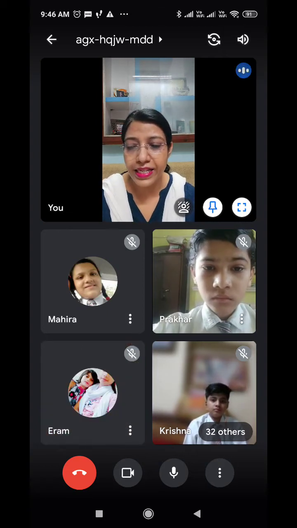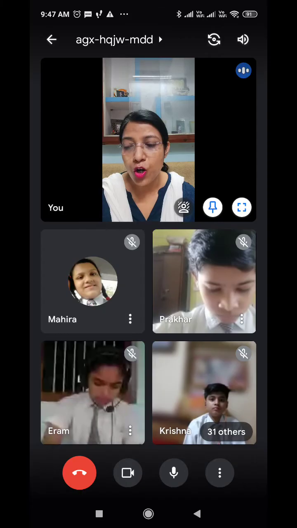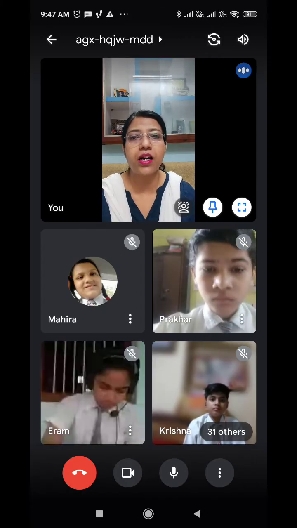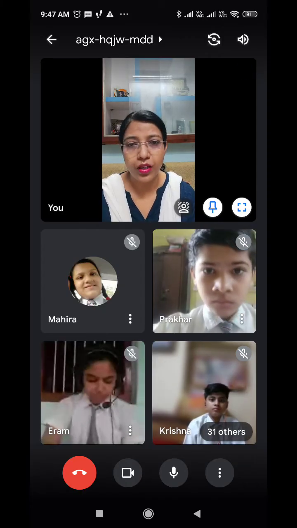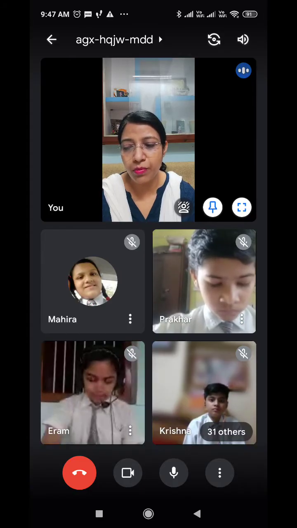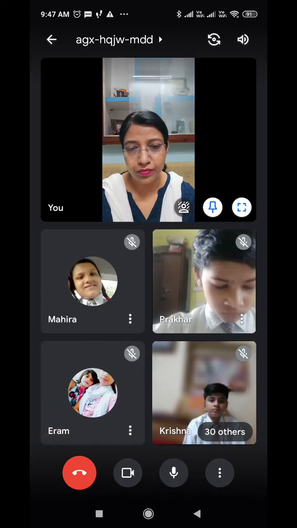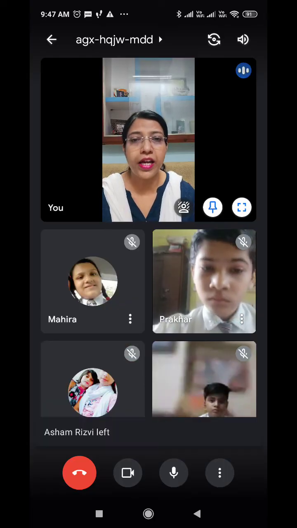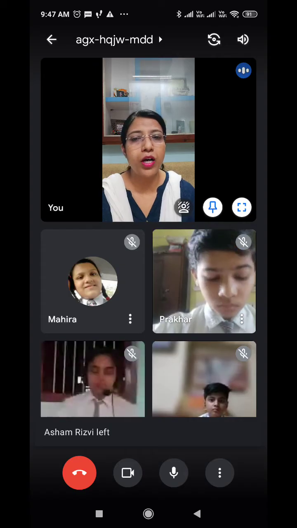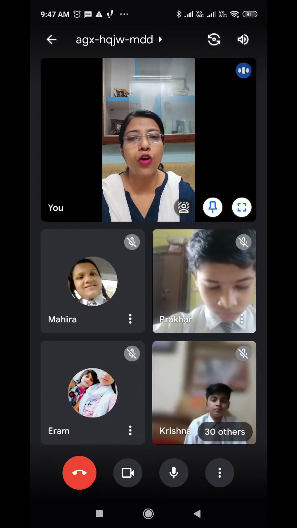Then still is placed after the verb be and before other verbs. So if there is a helping verb in a sentence, then the adverb of time would be placed after it. But if there is no helping verb, no auxiliary verb there, then it will be placed before the verb.